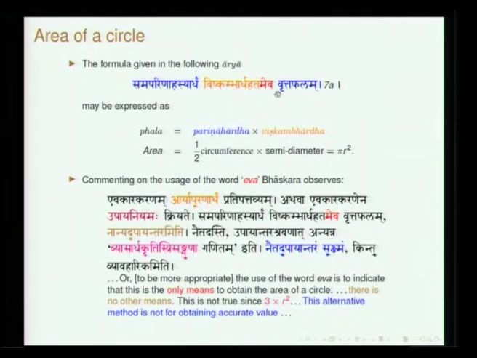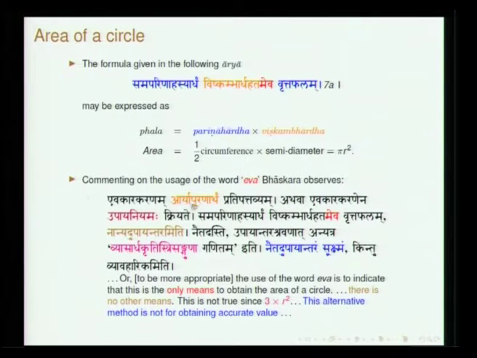So, the arc has to be absolutely symmetrical, that is what it means. Vishkambhardha Hatam means multiplied by the radius, semi diameter. So, this is the Vritta Phalam, fine. This amounts to pi r square.